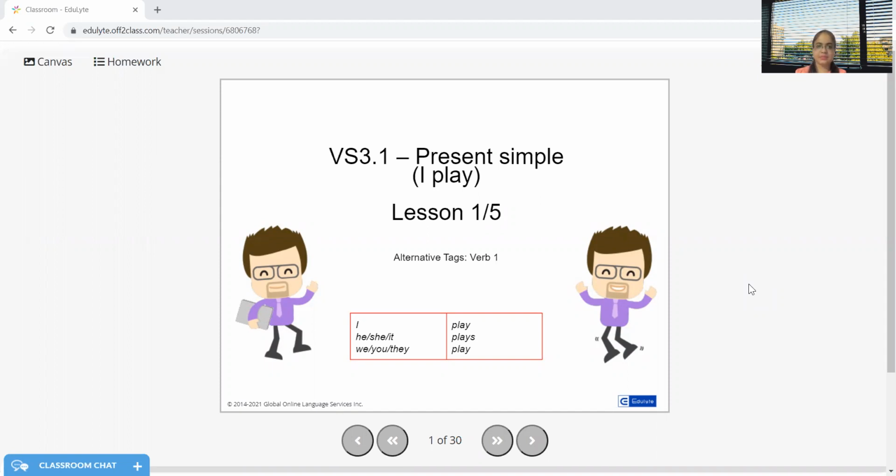I play. He, she, it plays. We, you, they play. So as for the subject, my verb is also changing its form. Let's see, how is this happening?